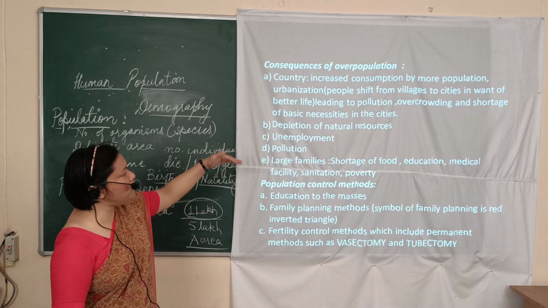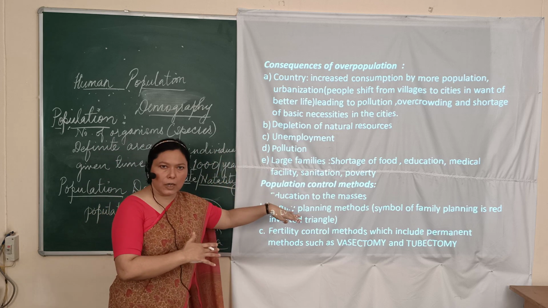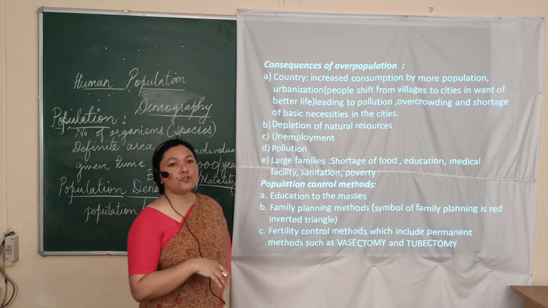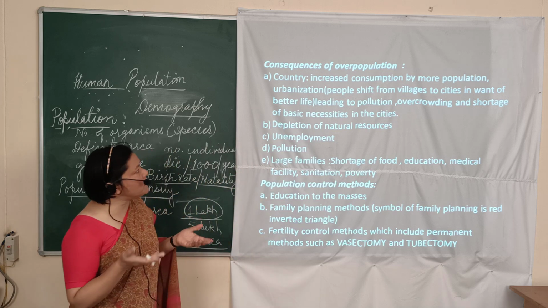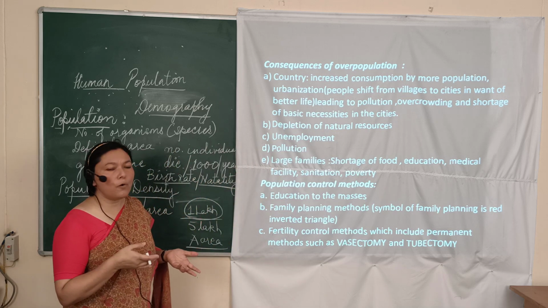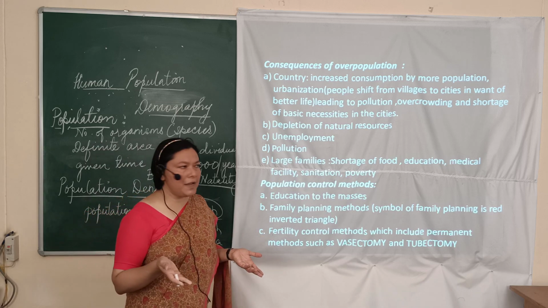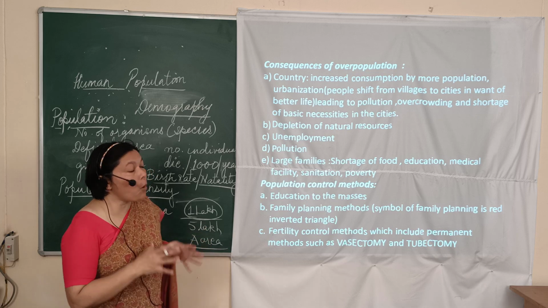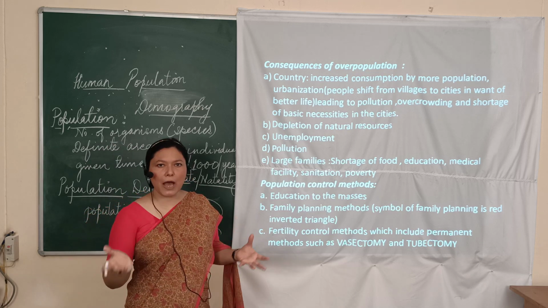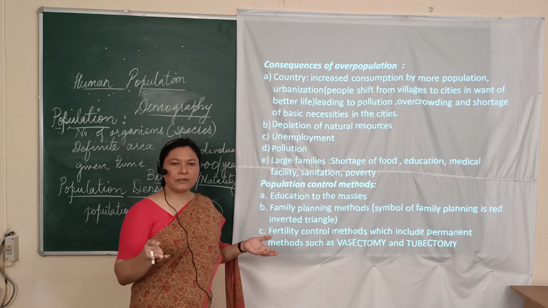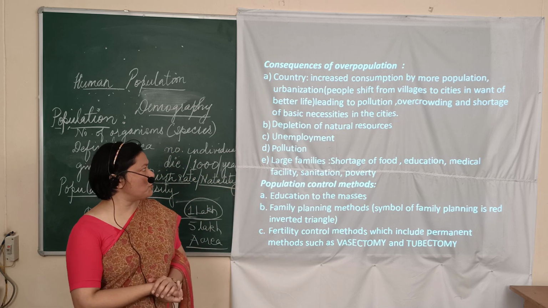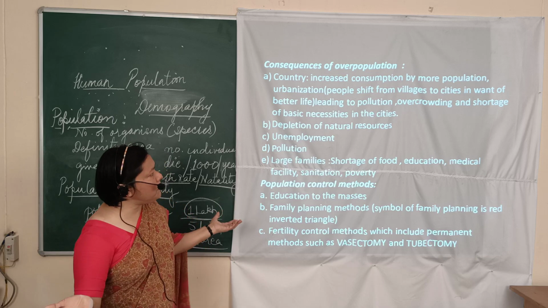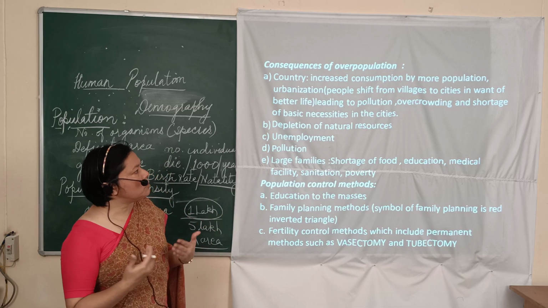It is the settling of people from villages to urban areas or cities in want of a better life, and that leads to further problems. Now what are the problems that are caused due to this overpopulation in the urban areas? Pollution, that is the major problem that we see. Overcrowding, everywhere we see traffic jams and so many things. The reason is the overpopulation. Pollution, more vehicles, more people on the road, all cause pollution.